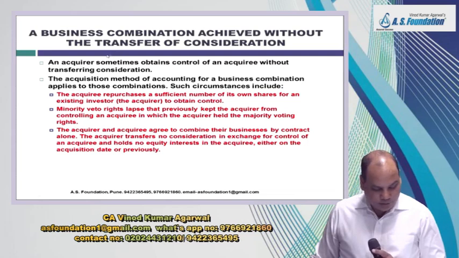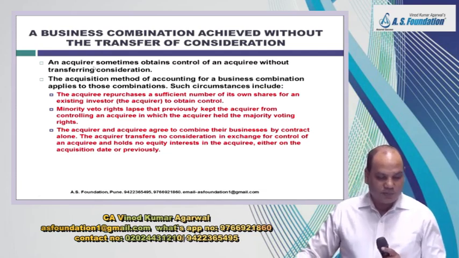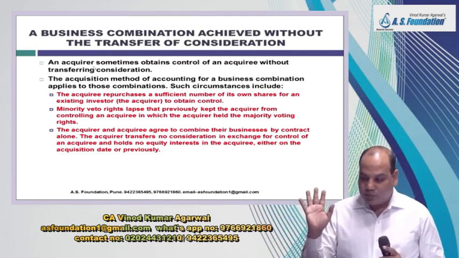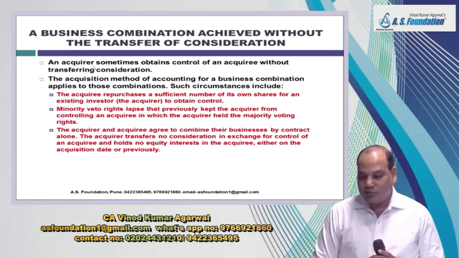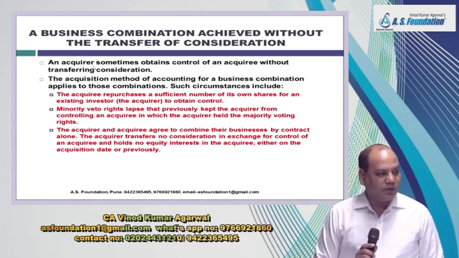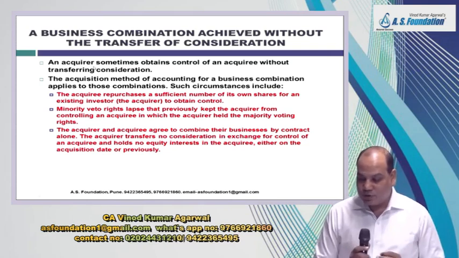Now, one more interesting paragraph on which you will not get questions, but only for theory discussion, as it is a part of this chapter. Combination achieved without the transfer of consideration. No consideration, still business combination.